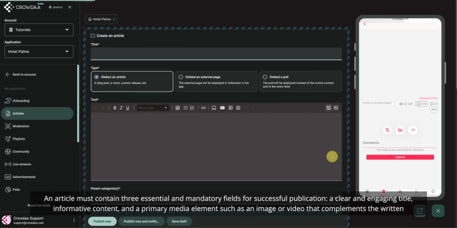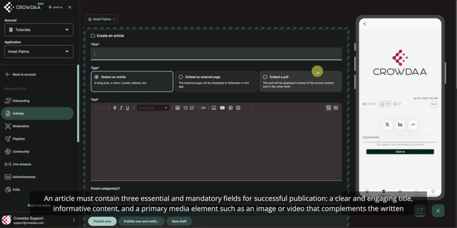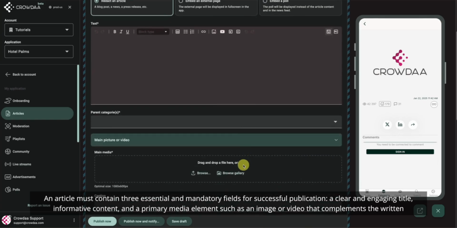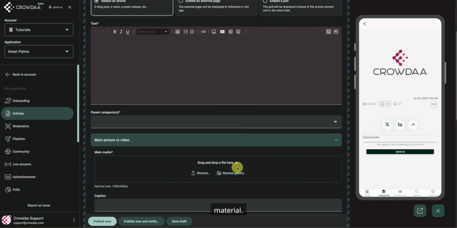An article must contain three essential and mandatory fields for successful publication: a clear and engaging title, informative content, and a primary media element such as an image or video that complements the written material. The main media can be either an image or a video.